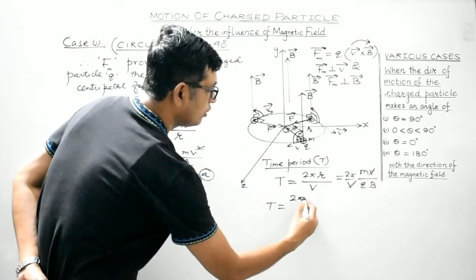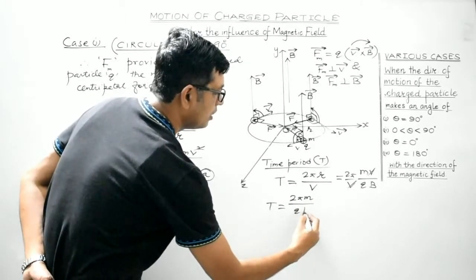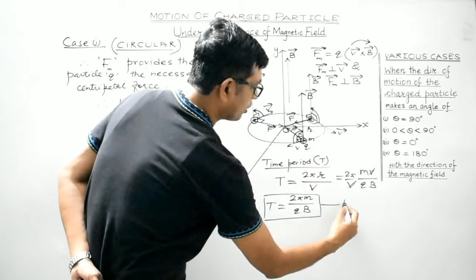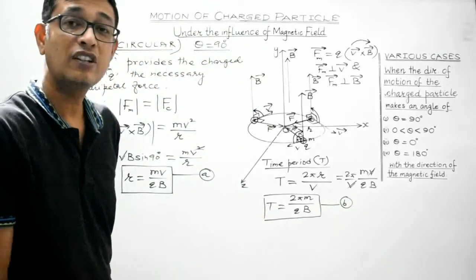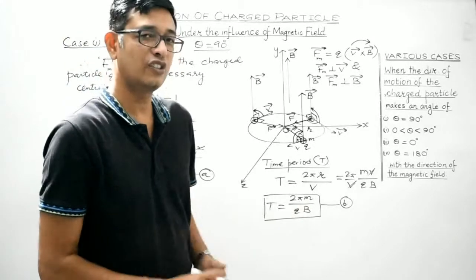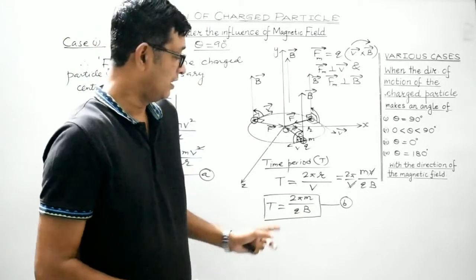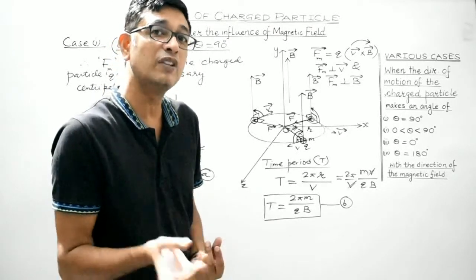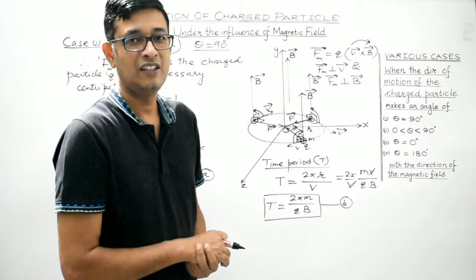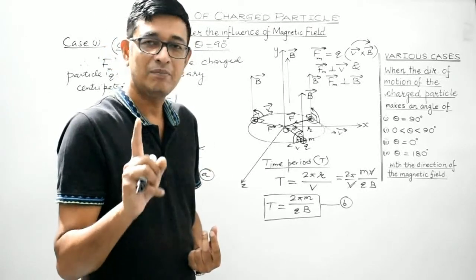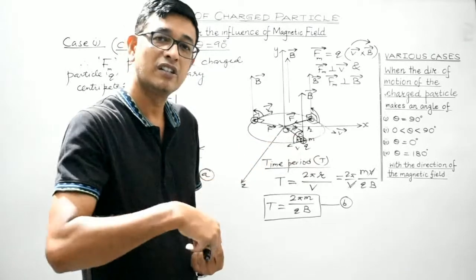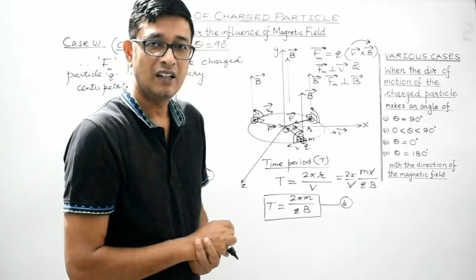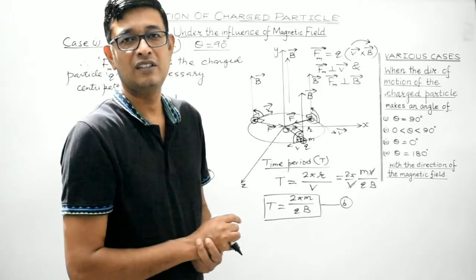So what do you get? 2 pi m divided by qv. So this is another very important expression for time period. And students, concentrate on this particular expression, right? T is independent of the radius of the circular path as well as it is independent of the velocity of the charged particle. So the time taken by the charged particle to complete one revolution is independent of both the radius of the circular path as well as the velocity of the charged particle.